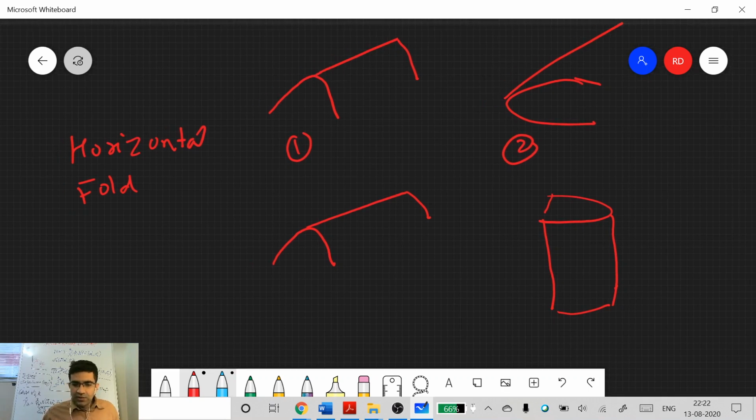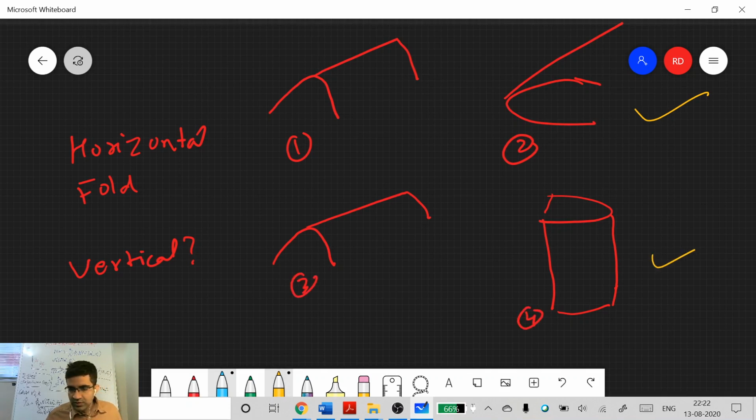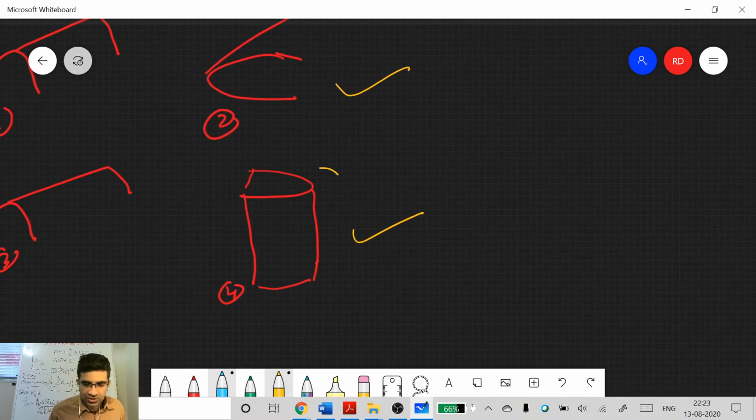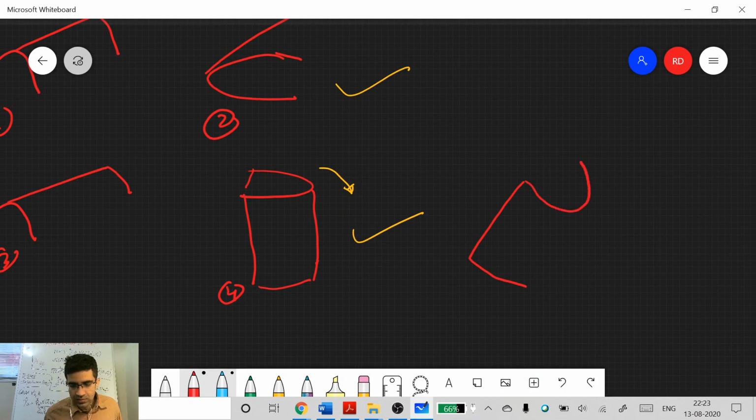Which of these is a vertical fold? Most of you said, okay, I'll write this third, fourth. This is a vertical fold, you say. Let me give another example over here, so that you just tilt it in this direction so that this fold becomes something like this.